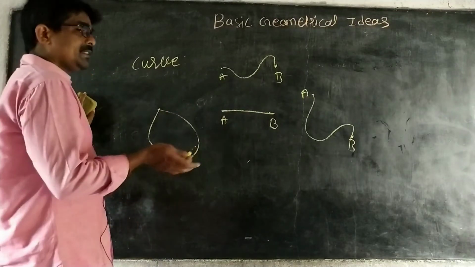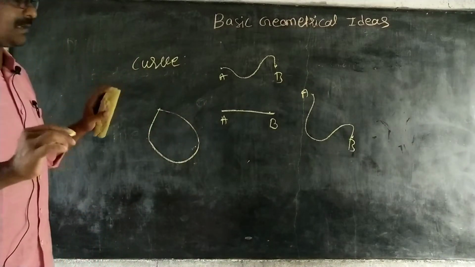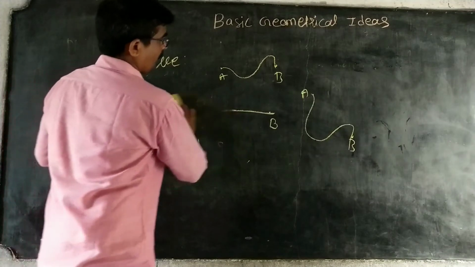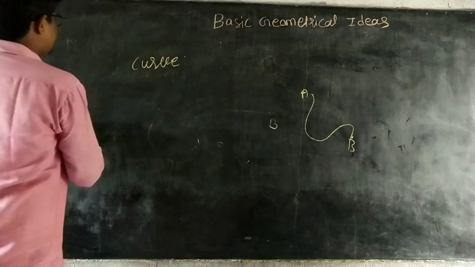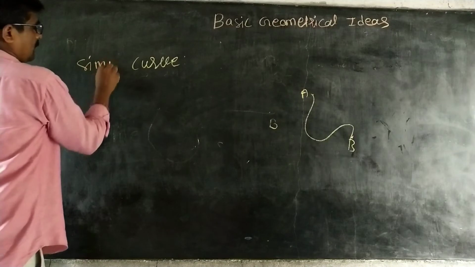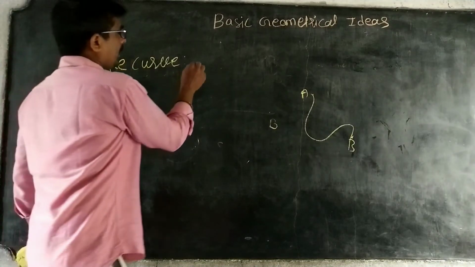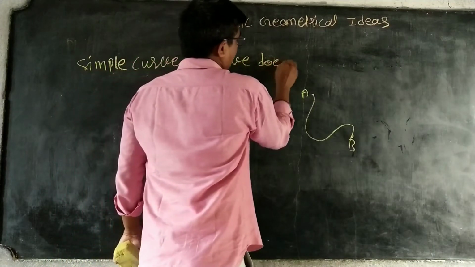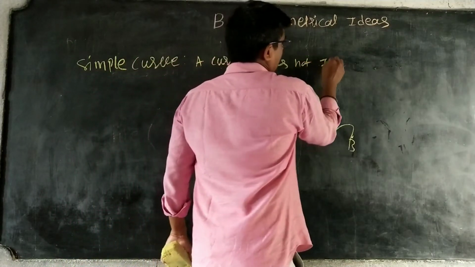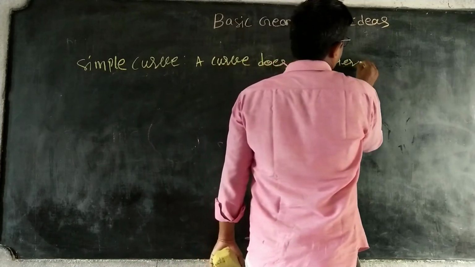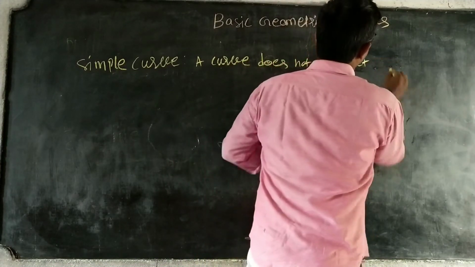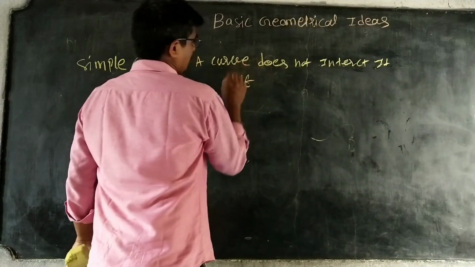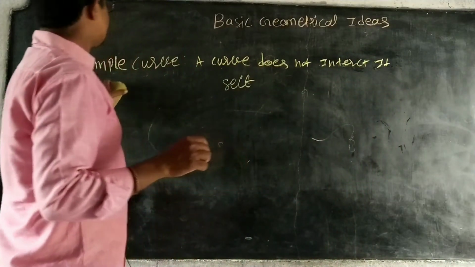Okay. Next, what is a simple curve? A curve that does not intersect itself is called a simple curve.